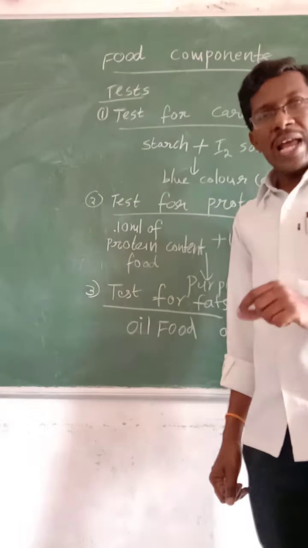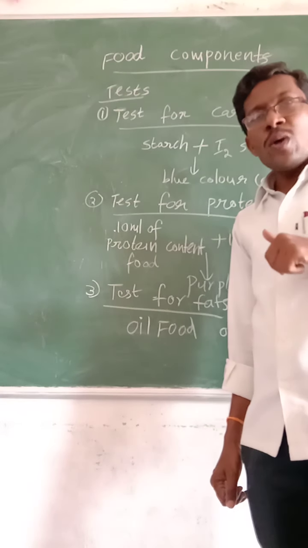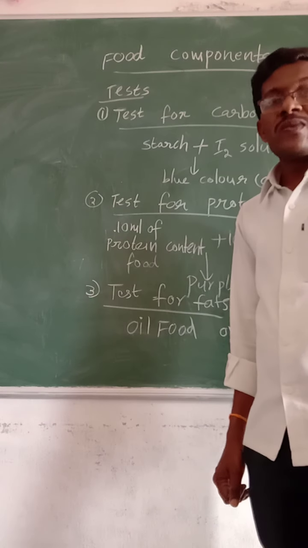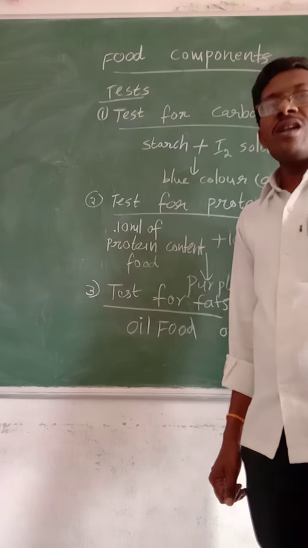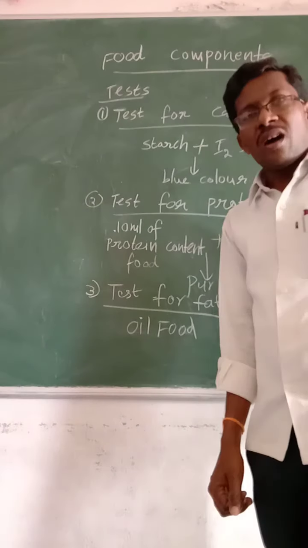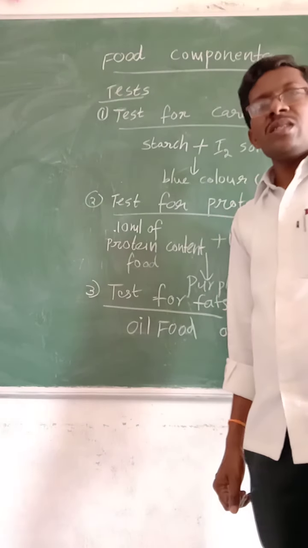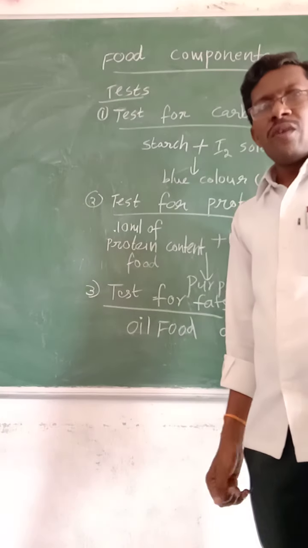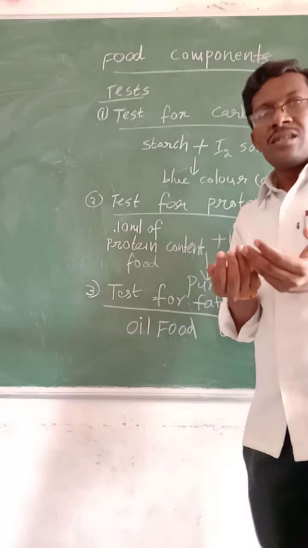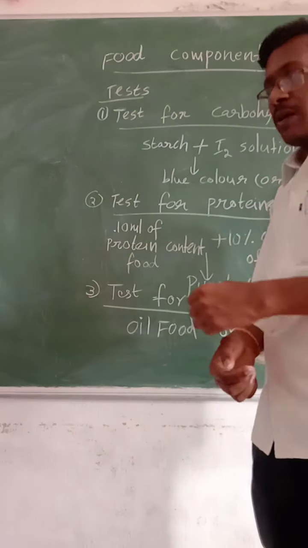If it allows light partially, it is termed semi-transparent or translucent, for example oil paper or rough glass. Third is opaque. When light falls on it, it doesn't allow the light to pass. That is called an opaque substance.